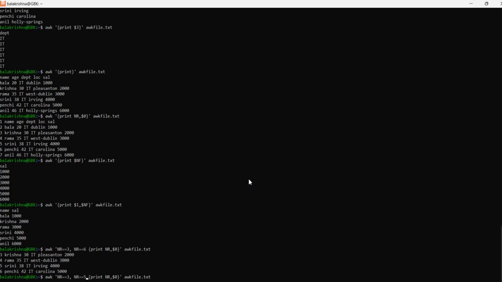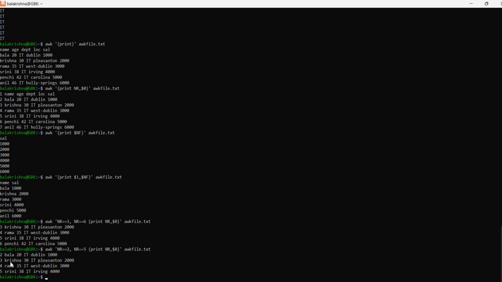Now this time it should bring from 2 to 5. Okay, now let's try to hit this. See, it has brought from 2 to 5 records. So this is how, if we are interested in specific lines only, if we want to analyze them, then this is how we can retrieve them. We have now seen how to display lines between a specific range.